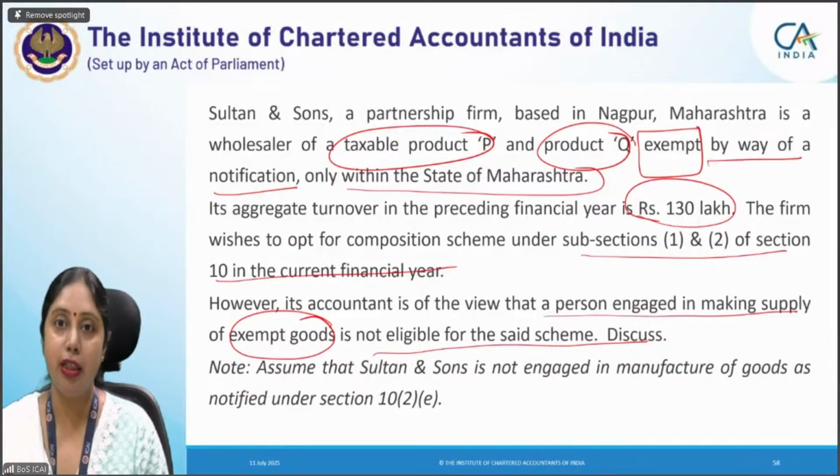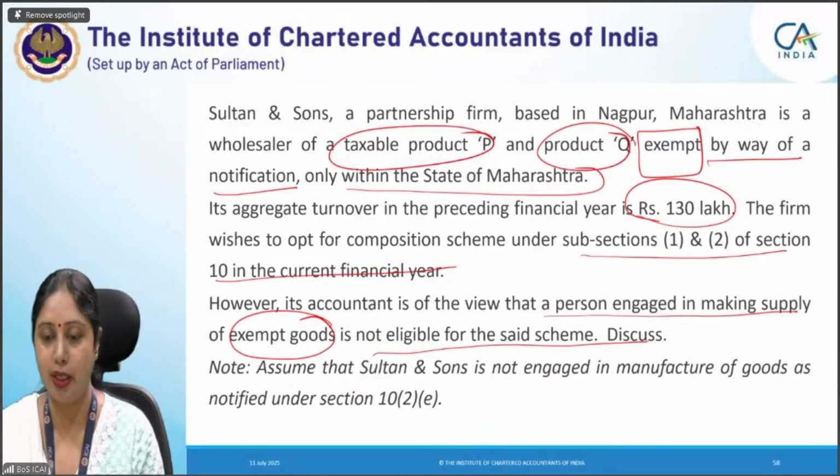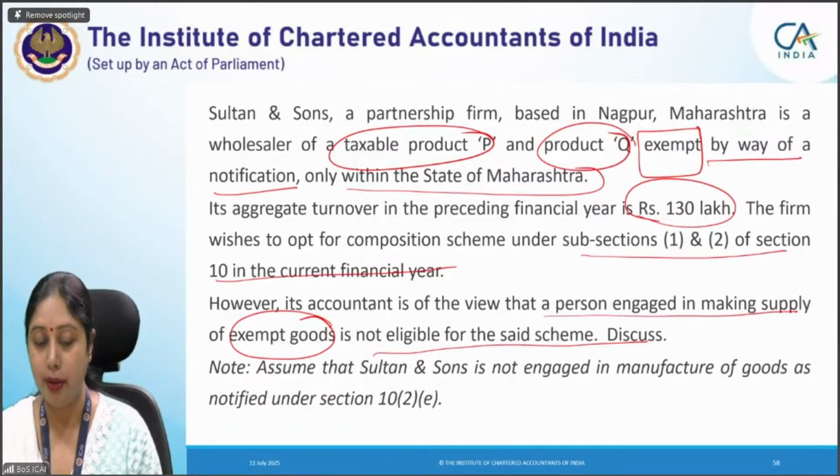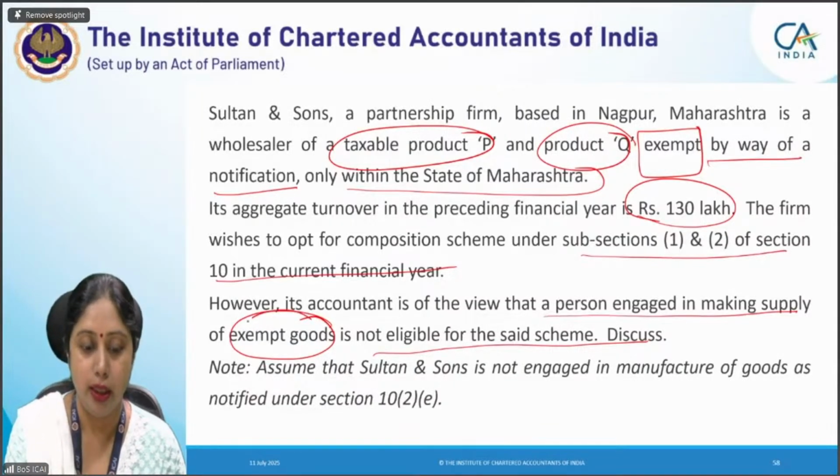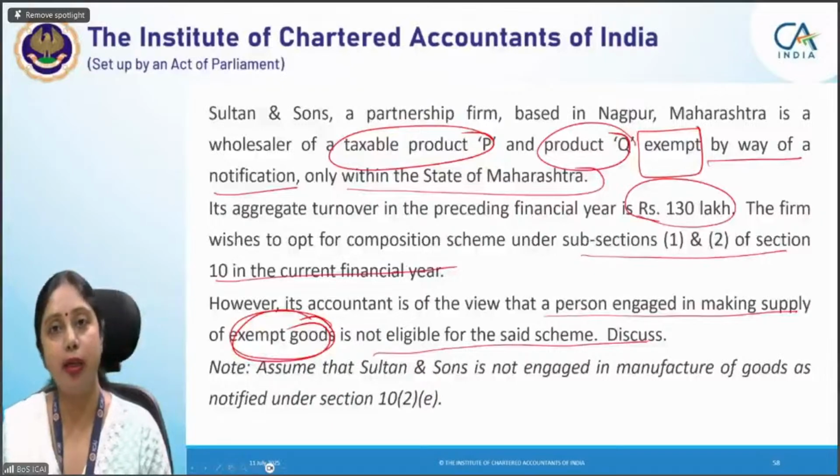When we see the conditions for taking the composition scheme, one of the conditions is it should be engaged only in making outward supply, intrastate outward supplies. So here the outward supplies are only happening in Maharashtra, intrastate, condition fulfilled. Last year's turnover should not exceed 150 lakhs, that is also not exceeded. But here one thing is happening: he is supplying an exempt product which is exempt by way of notification, and the accountant's belief is that exempt goods are not eligible. Those who supply exempt goods are not eligible.